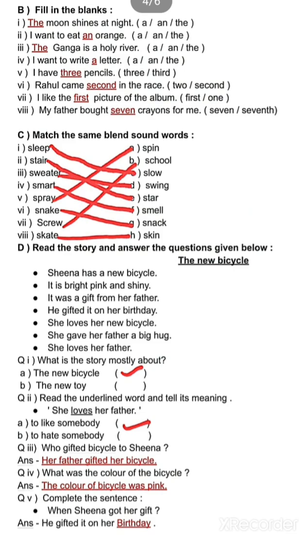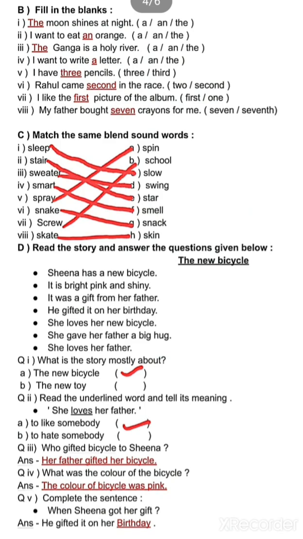Similarly, second is stair. So we will find where the st blend is on the second side. So next is star. We will match stair with star. Then sweater. Sweater has the sw blend. So we will match it with swing. Swing also has the sw blend. Similarly, we will do all these matching the same blending sounds.